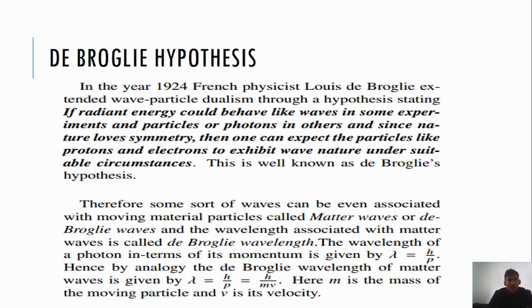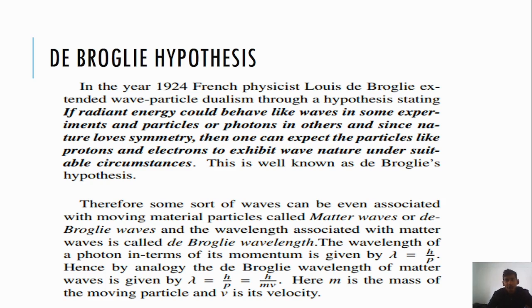De Broglie hypothesis. In the year 1924, French physicist Louis de Broglie extended wave-particle dualism through the hypothesis stating that if radiation energy could behave like a wave in some experiments and as particles or photons in others, and since nature loves symmetry, then one can expect particles like electrons to exhibit wave nature under suitable circumstances.